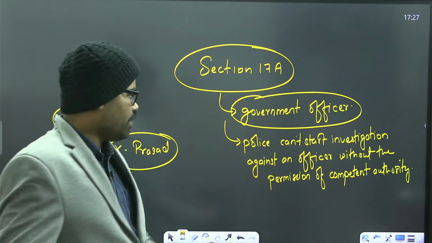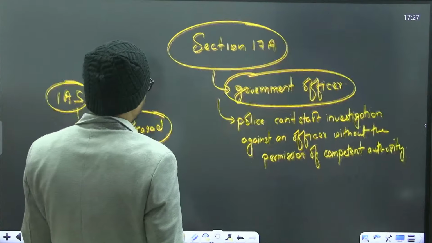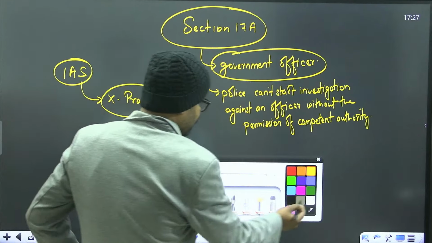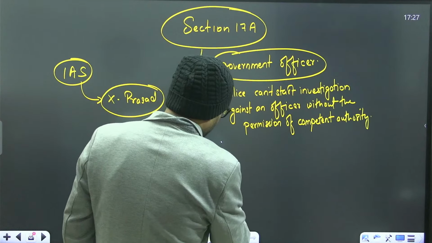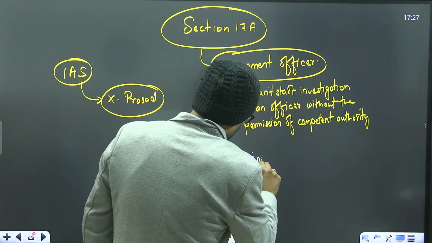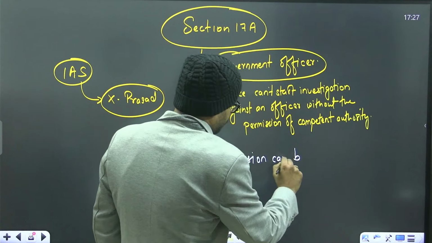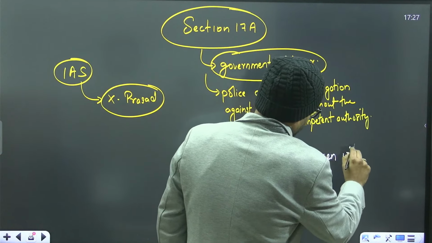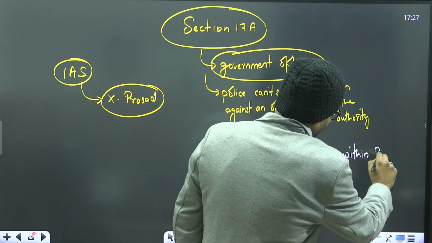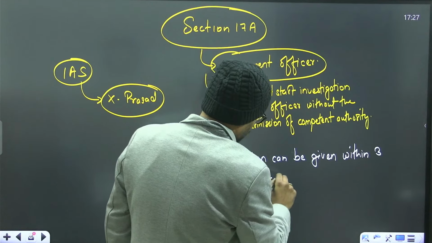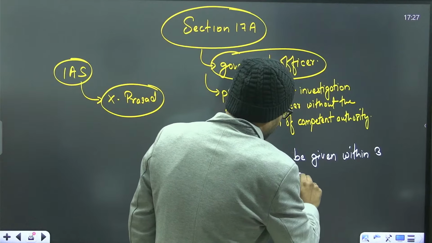Now, again, this permission can be given within 3 months or a maximum of 4 months.